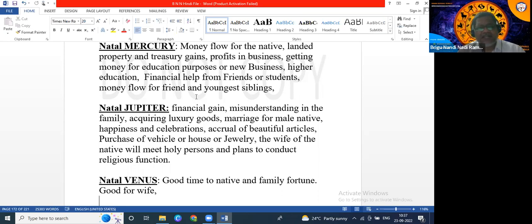When transit Jupiter is aspecting Venus in the female horoscope, and during that transit, transit Venus also aspects natal Jupiter, that month the native will get marriage. So like this, we have to check the yearly planet and the monthly planet for the time of the event, in which month the native will get marriage.